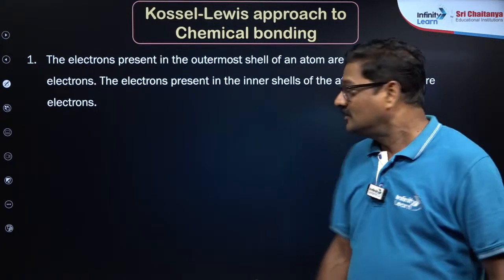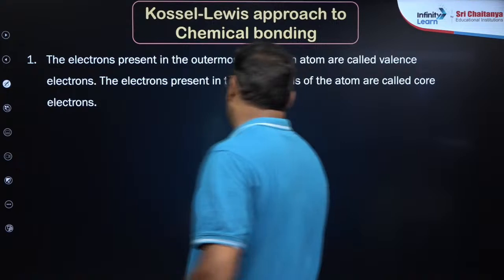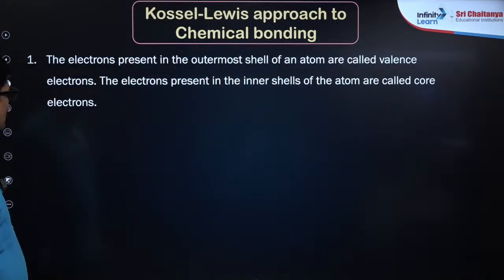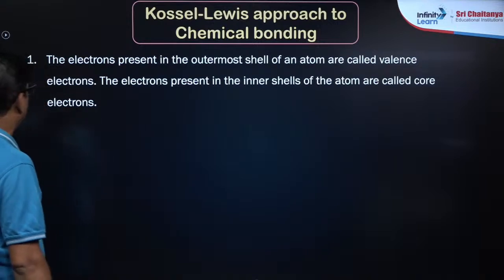The electrons present in the outermost shell of an atom are called valence electrons. The electrons present in the inner shells of the atom are called core electrons.